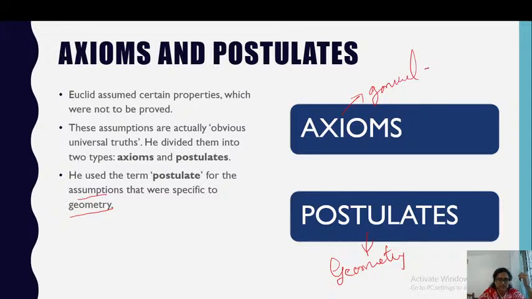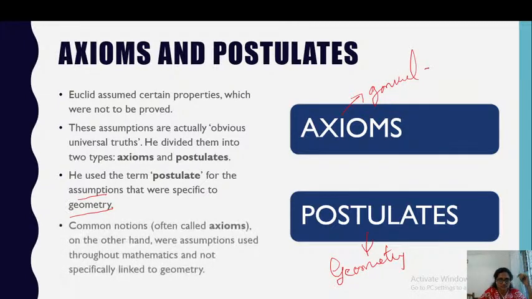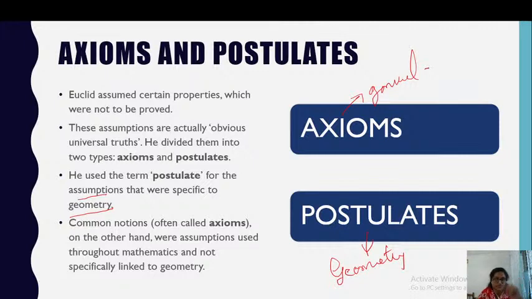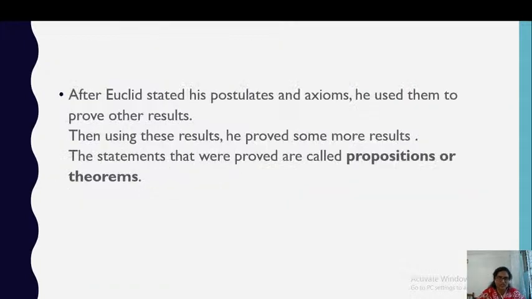So yeah, a common notion, often called an axiom, on the other hand, were assumptions used throughout mathematics and not specifically linked to geometry. After Euclid stated his postulates, he used them to prove some other results. Then using these results, he proved some other results.